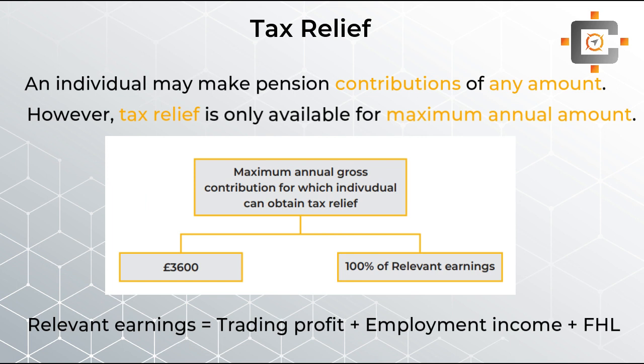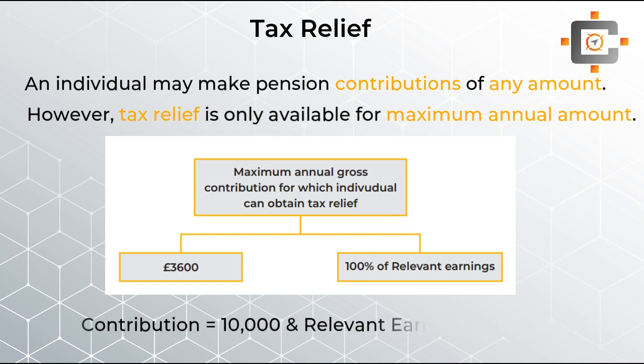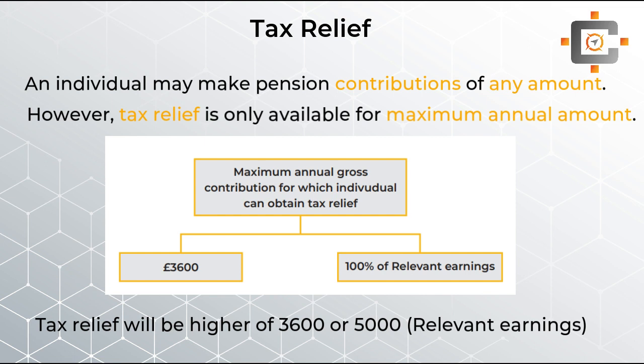Let's say suppose you contributed £10,000. Let's say your relevant earning is £5,000. In that case, even if you have contributed the full £10,000, according to this particular rule you can claim the tax relief for only £5,000. Okay, so I hope you are getting this point, students. There is a maximum limit on claiming the tax benefit. Your tax benefit will arise on only this £5,000 of the relevant earnings.